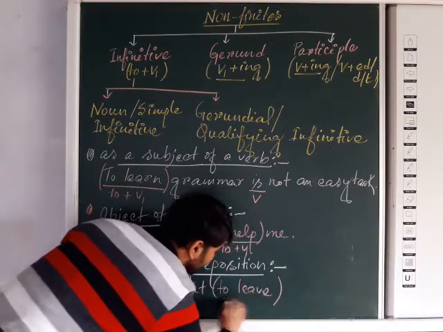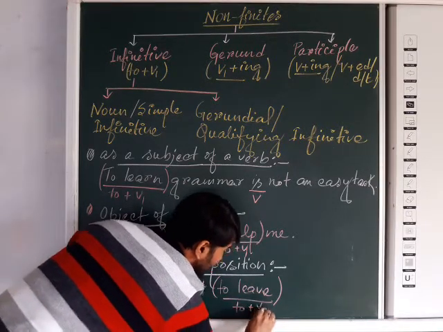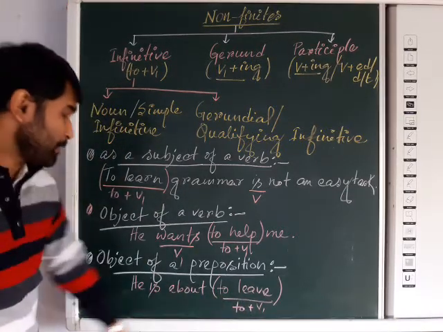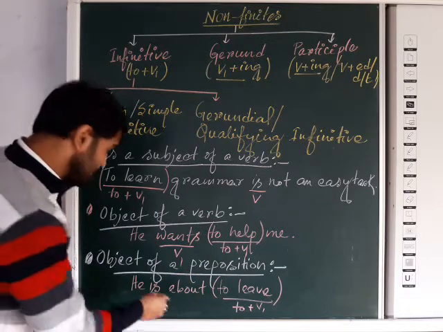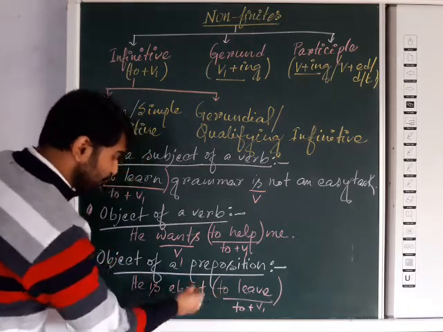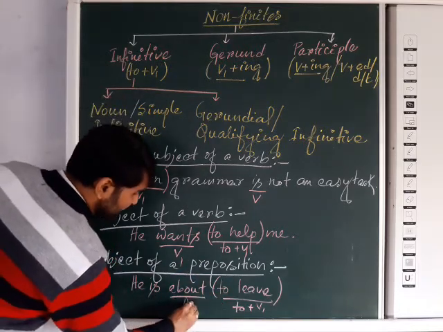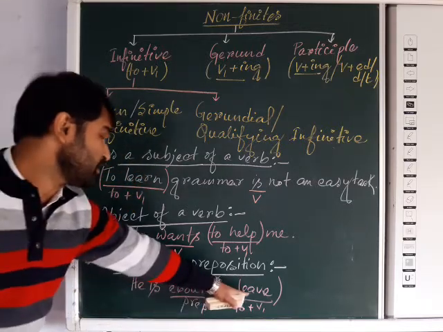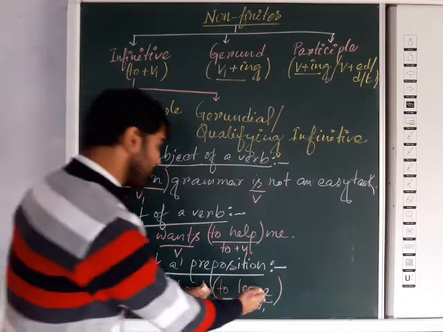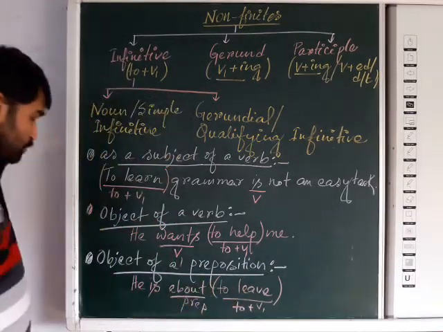Now you can see that form here, to plus V1 form, the infinitive form, has been used as an object of a preposition. What is the object? Here the object is to leave. But what is the preposition? That is about. So the object is to leave, so that form is used as an object of the preposition about.